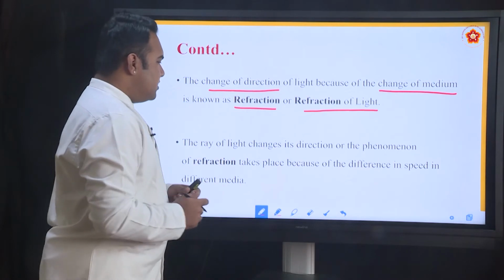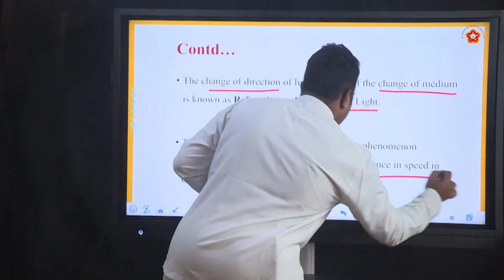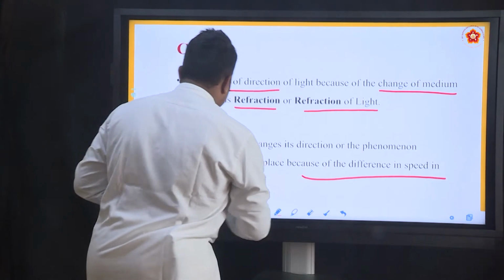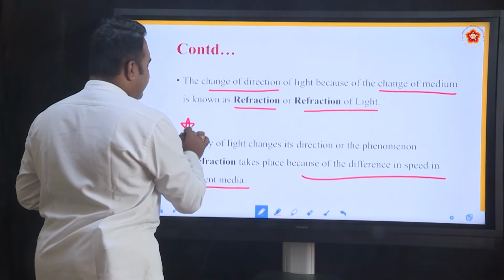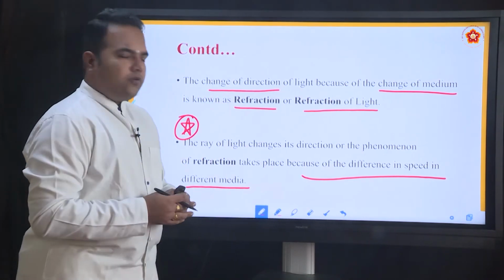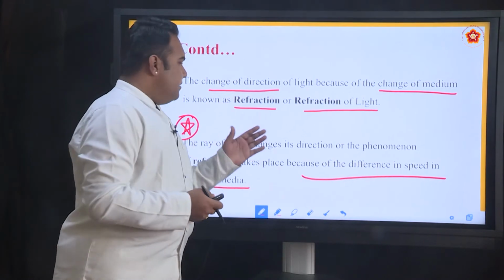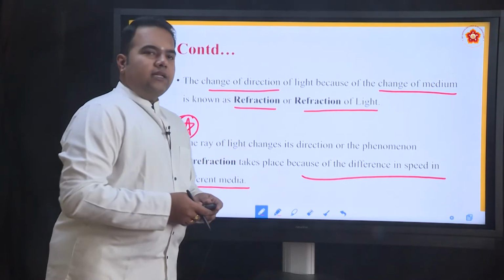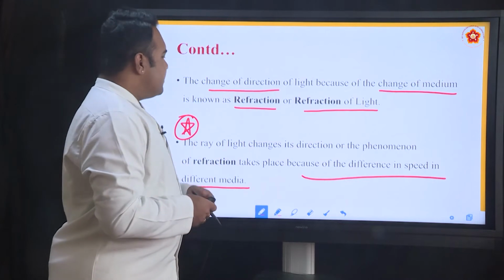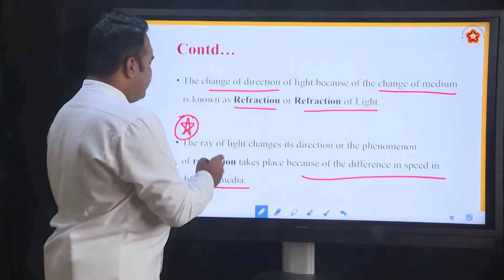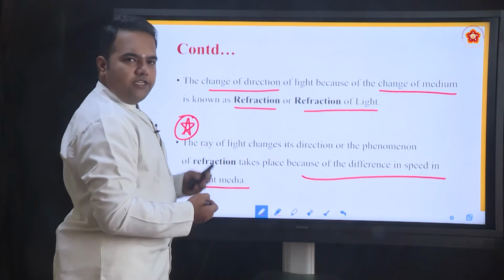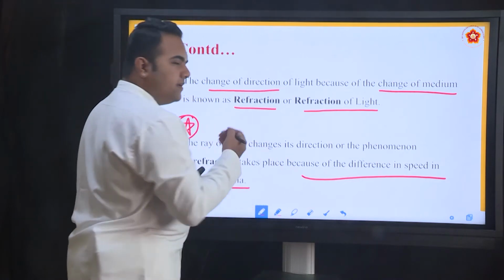This occurs because of the difference in the speed of light in different media. This is an important point to note for all of you, and more about why exactly this happens, you will learn in your higher studies. But you should remember that whenever there is a change in medium, the speed of light differs in each medium.